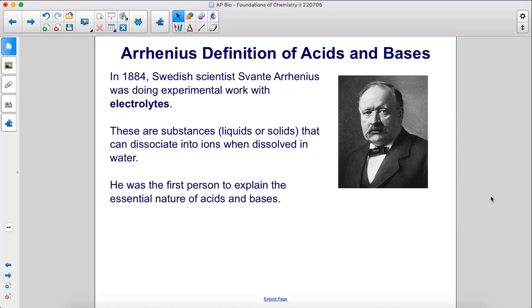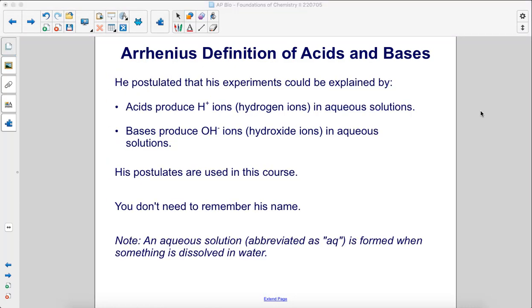In 1884, Swedish scientist Svante Arrhenius was doing experimental work with electrolytes. These are substances, liquids or solids, that can dissociate into ions when dissolved in water. He was the first person to explain the essential nature of acids and bases. He postulated that his experiments could be explained by these ideas.